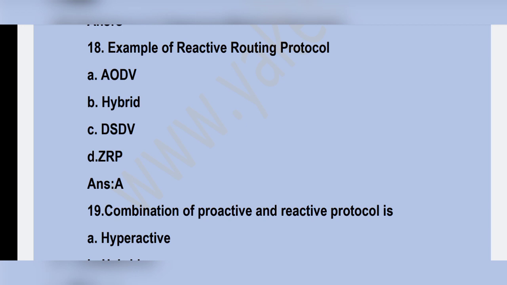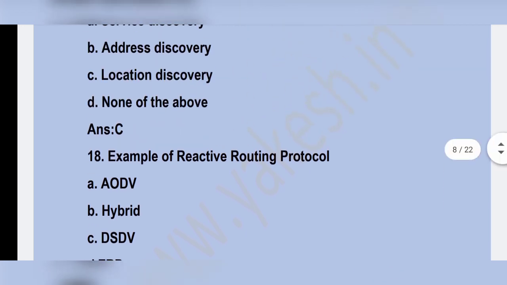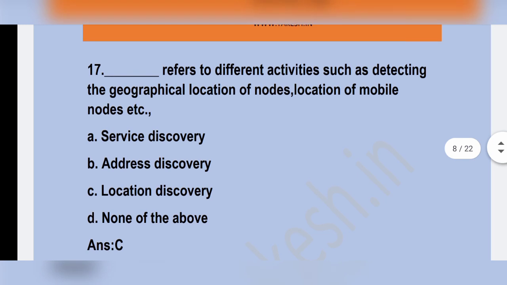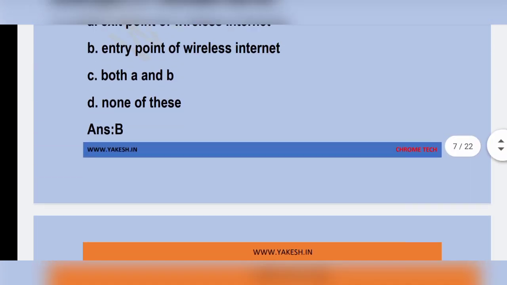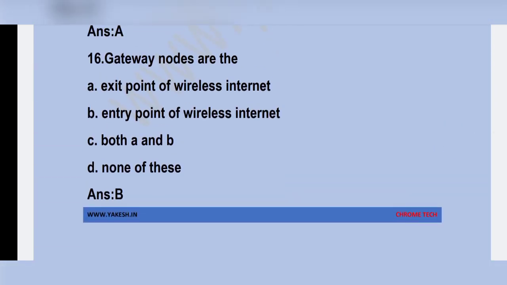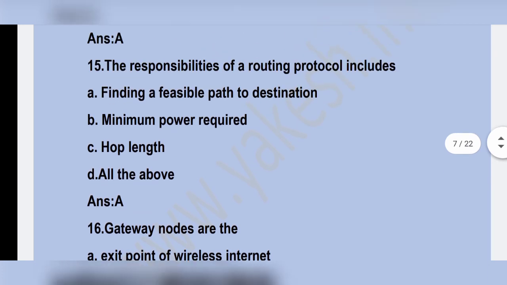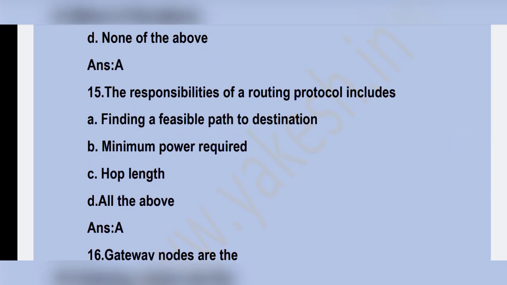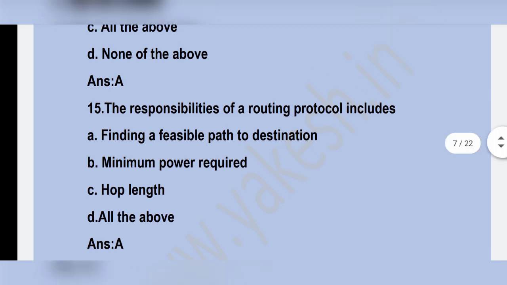Example of reactive routing protocol. Option A, AODV is the correct answer. Dash refers to different activities such as detecting the geographical location of nodes, location of mobile nodes, etc. Option C, location discovery. Gateway nodes are the dash. Option B, entry point of wireless internet. Gateway nodes are the entry point of wireless internet. Option B. The responsibility of a routing protocol includes dash. Finding a feasible path to destination. Option A is the correct answer.